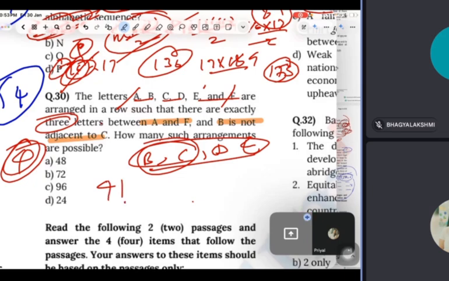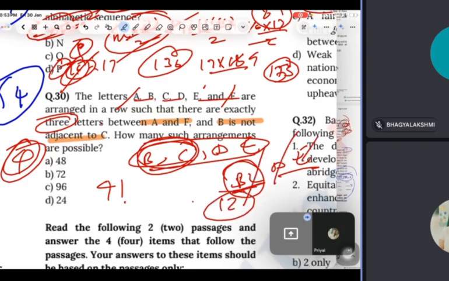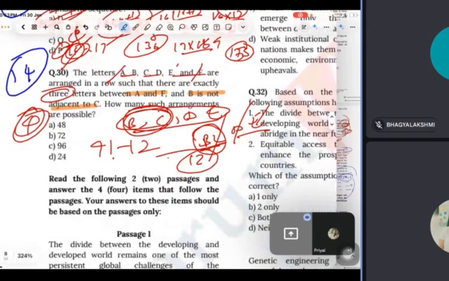So I can arrange them in 24 ways, right? But guys, they should not be adjacent. So let's say they are adjacent. If they are adjacent, I will consider them as 1. So BC, D, E, basically, right? Since now they are 3 units, they can be arranged in 6 ways, times 2. So minus 12. If you solve this, guys, you will get 12.